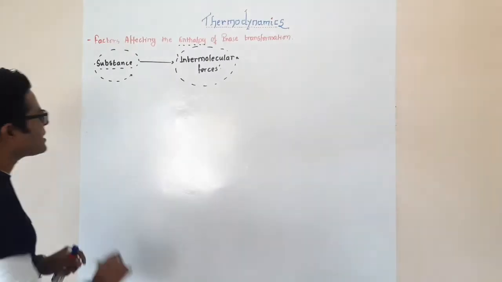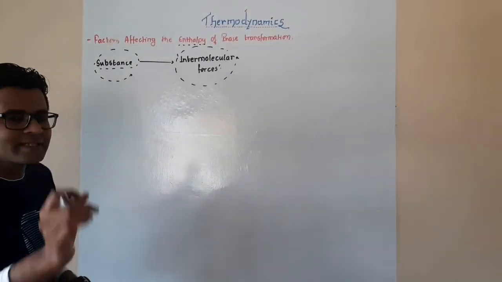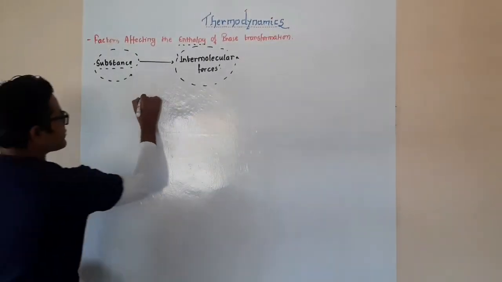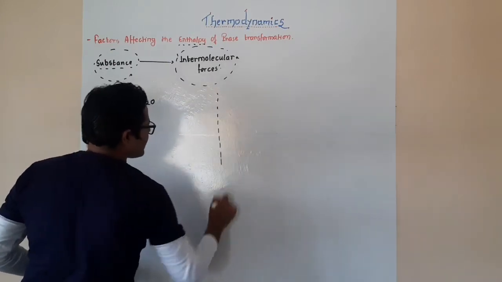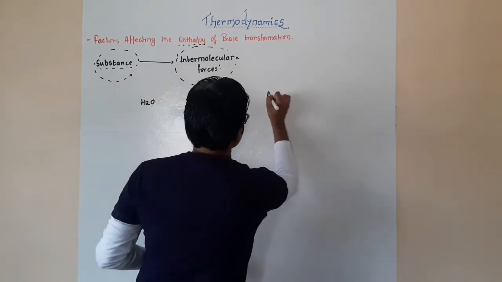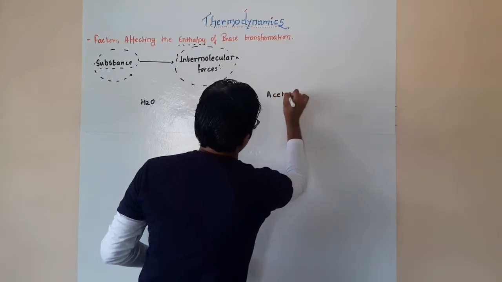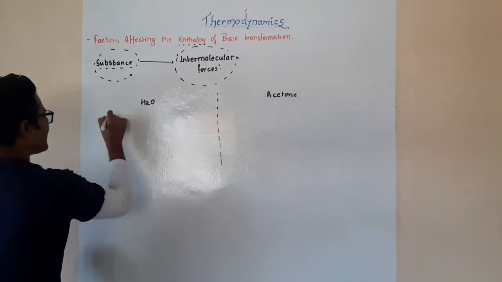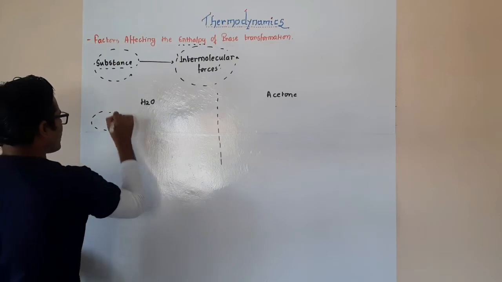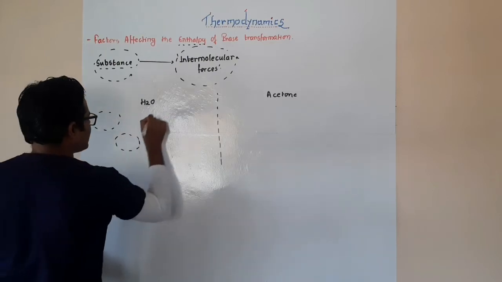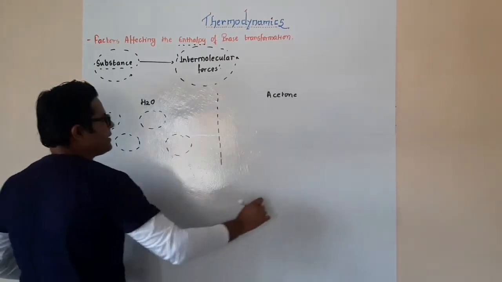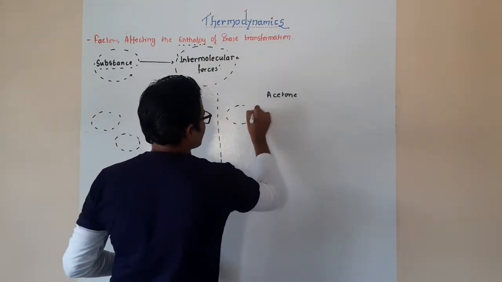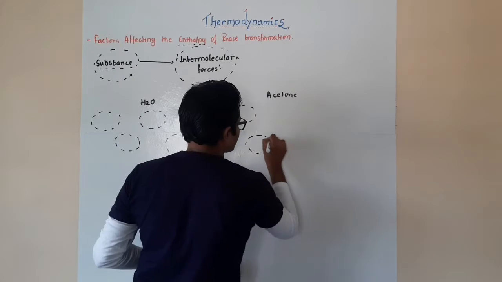In order to make this concept easier, let us take two examples. Let us say that we have water on one side and, on the other side, acetone. Let us say that these are the molecules of water, and over here these are the molecules of acetone.